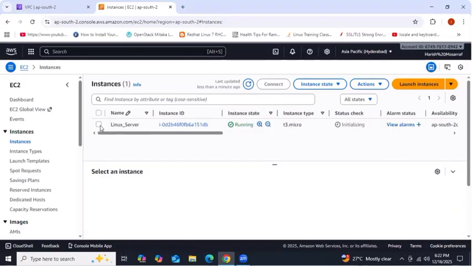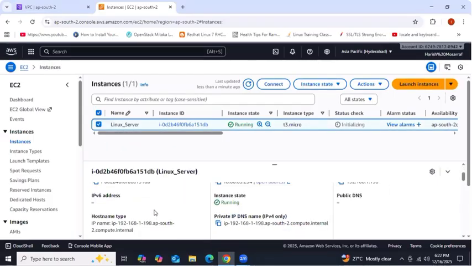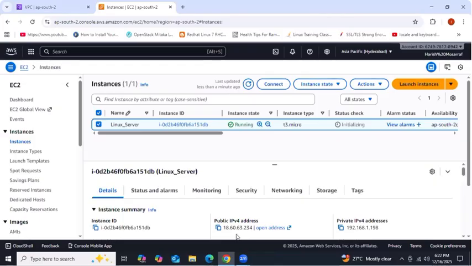Now let's try to access this instance. We launched this instance into which VPC? Into our VPC. See, you got an IP address from 192.168, like that, right? Private IP address. Our VPC IP address, right? So try to access this one.